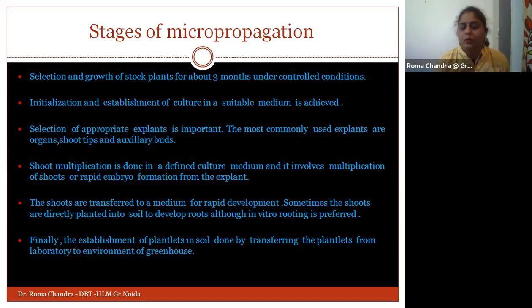In vitro rooting will also be continued in the same media. Later on, as soon as the plantlet is developed, it can be transferred to the soil, moved from the laboratory to the environment of the greenhouses, and we can proceed with the process. So this is the general overview of how the micropropagation process starts and what the stages are.